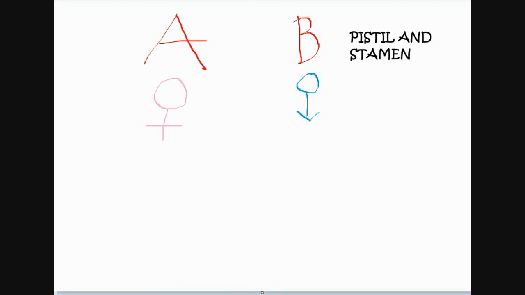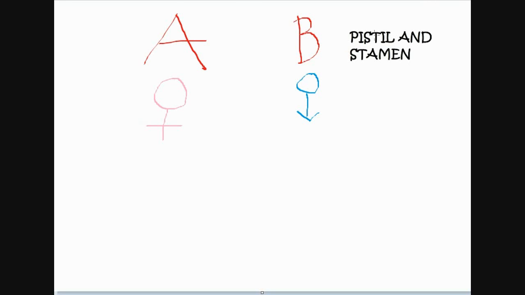Since the flowers have both parts, pistil and stamen, when he selected the A parent to be female, he would remove the stamen by plucking. So only the pistil would remain for the A parent, and automatically the plant would be female.